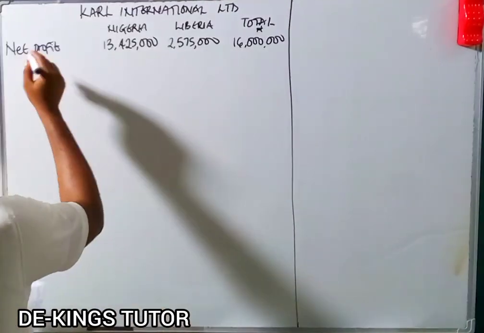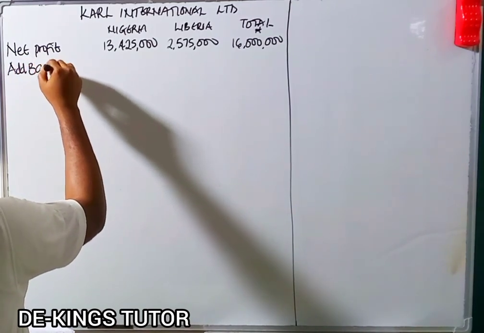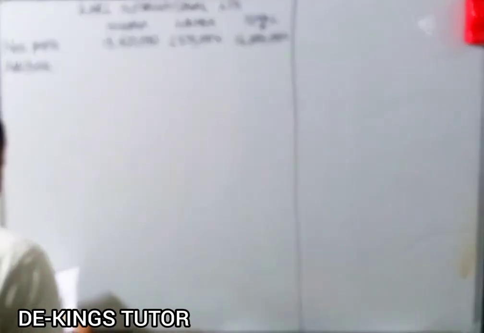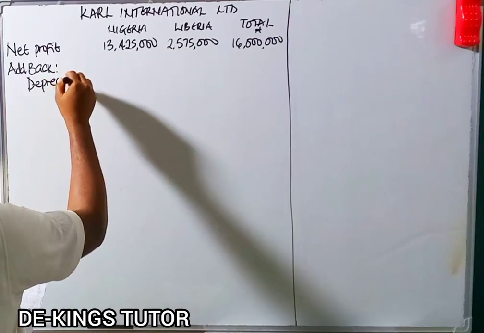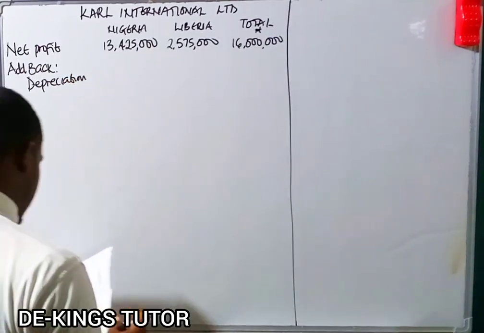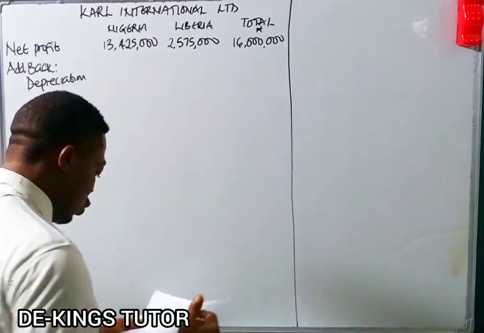Now we're going to add back some non-allowable expenses. The first item we're going to add back is the depreciation. They said it is included in the overhead, because they gave us a total overhead of 20 million, and they broke the overhead down into what comprised it.